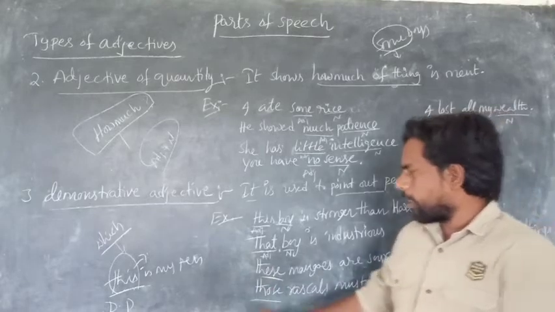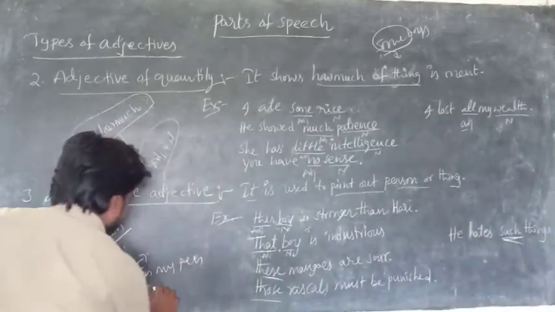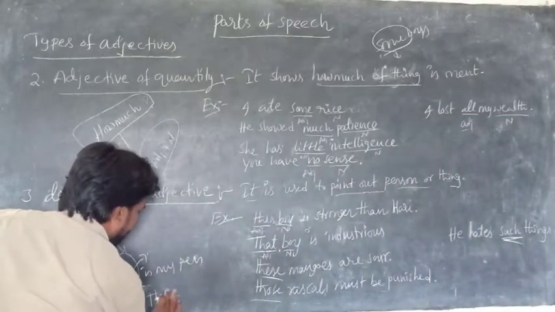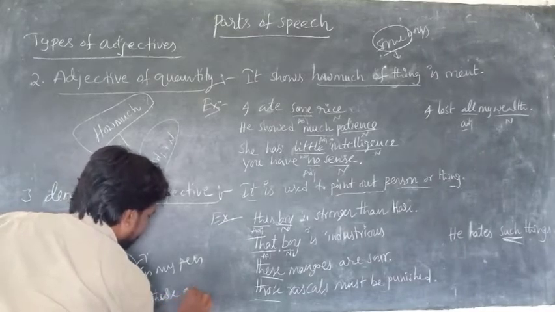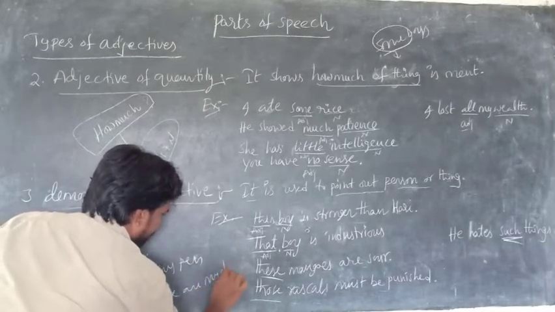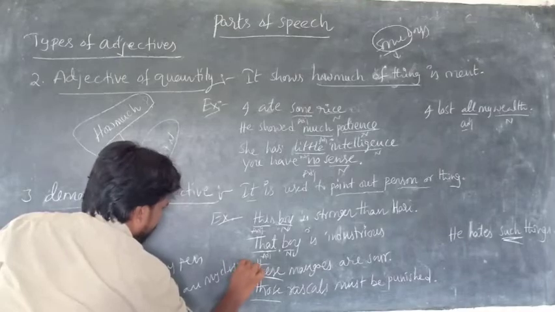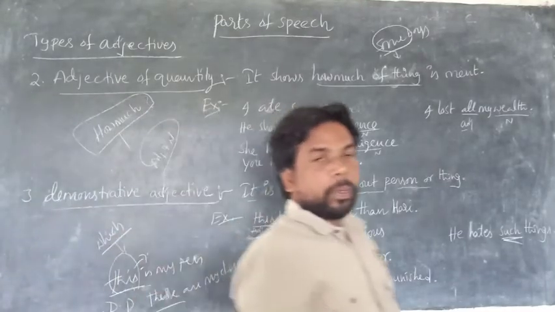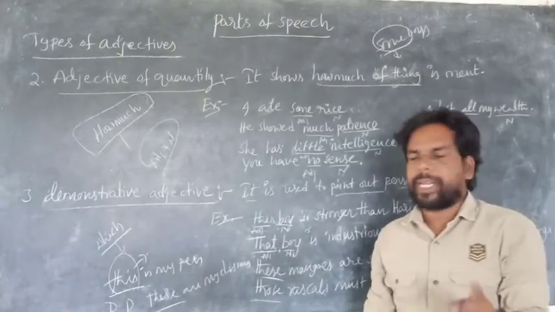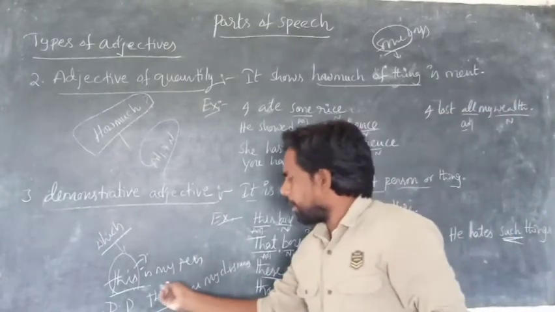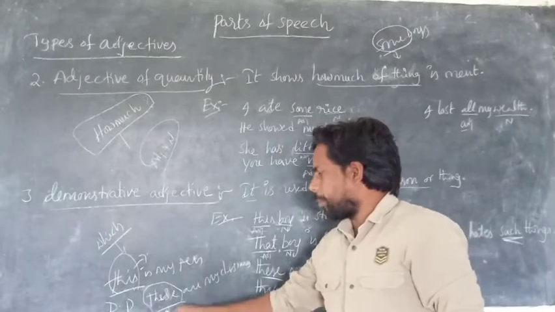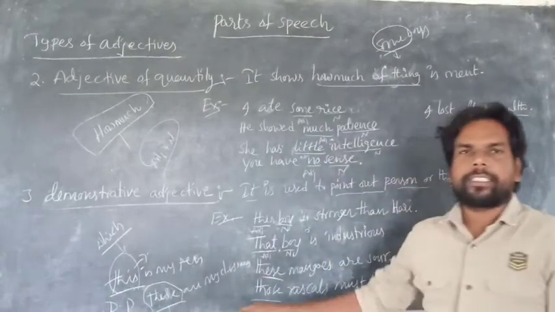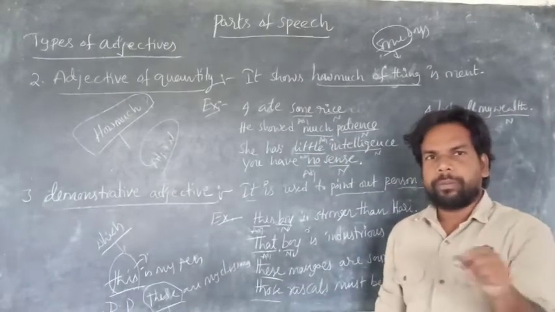I will give you one more example. These are my classrooms. Here, these is called a demonstrative pronoun, not a demonstrative adjective, because there is only these. It can be used alone. It is a pronoun, so it is called a demonstrative pronoun.